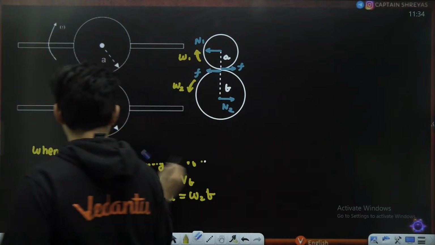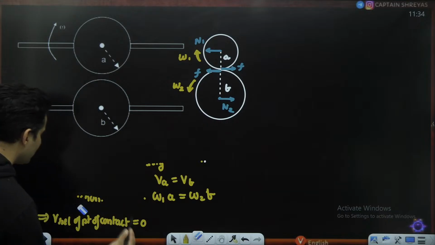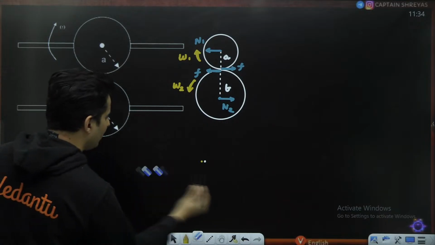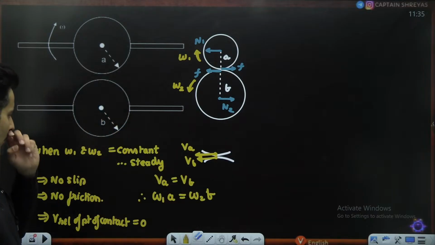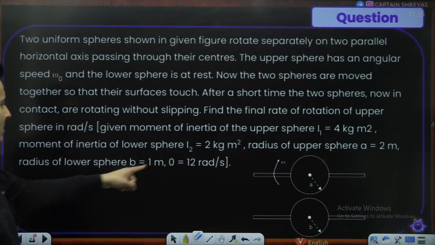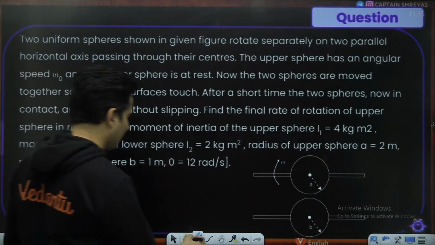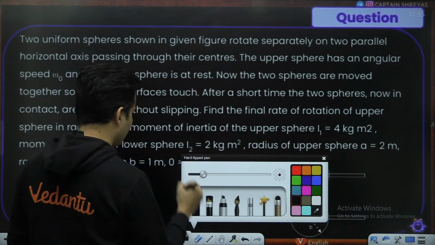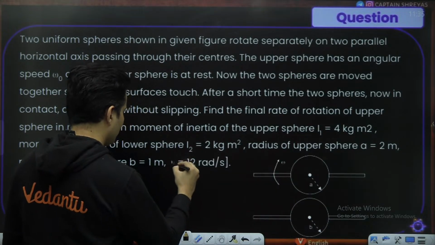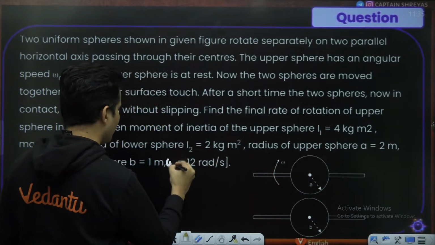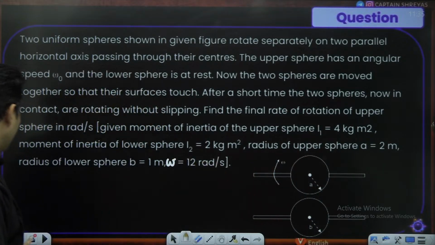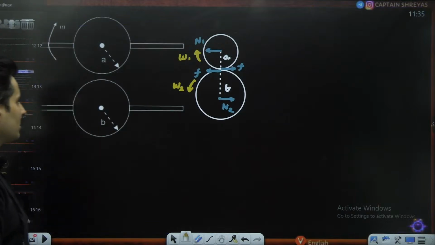Tell me. Okay, I will tell you. Let's figure out. I'm just putting it on a separate page. Maybe we'll need more space. That's the reason. This is one equation. I don't know omega 1. I don't know omega 2. I just know the initial angular speed was 12 radians per second. I think the printing is not right. This was supposed to be omega, guys. So initial omega was 12 radians per second.